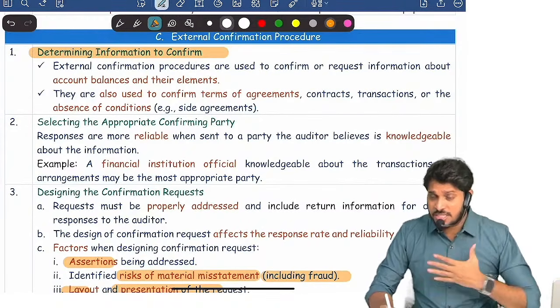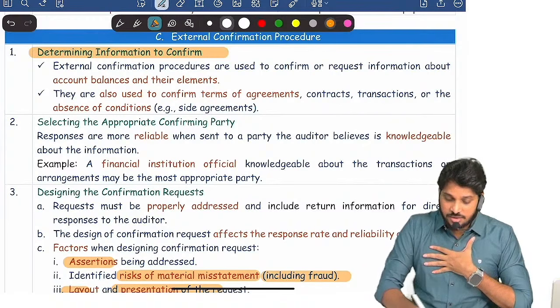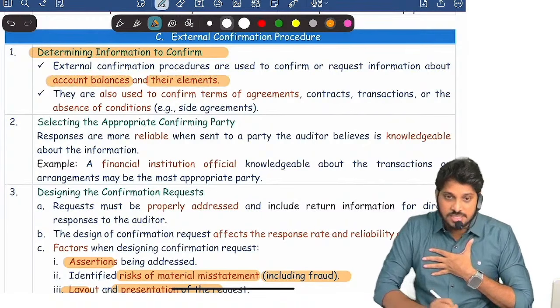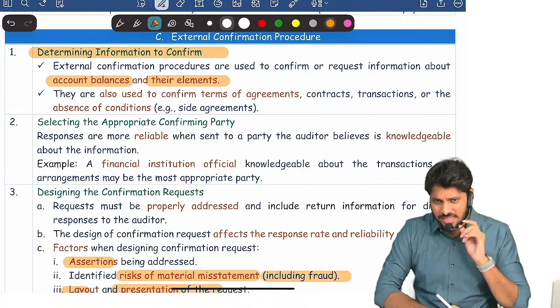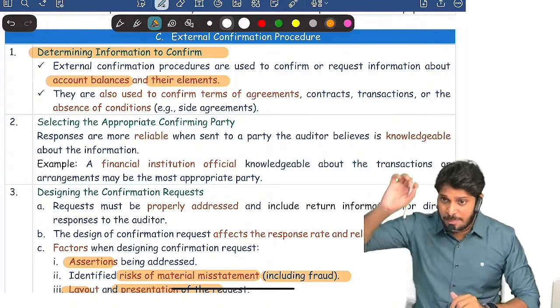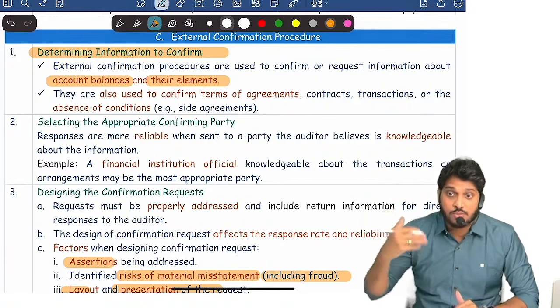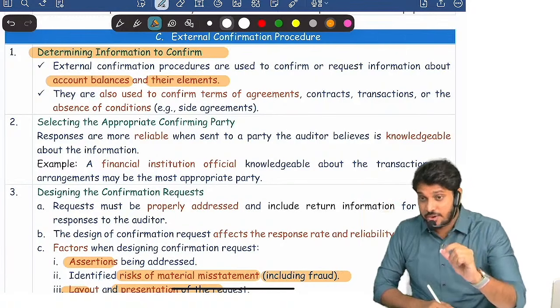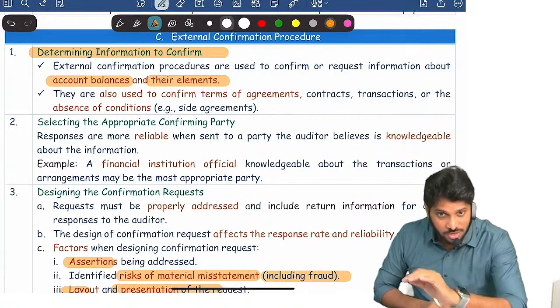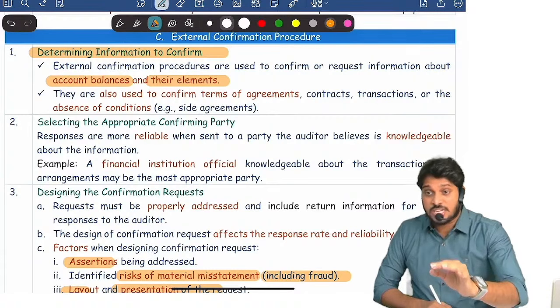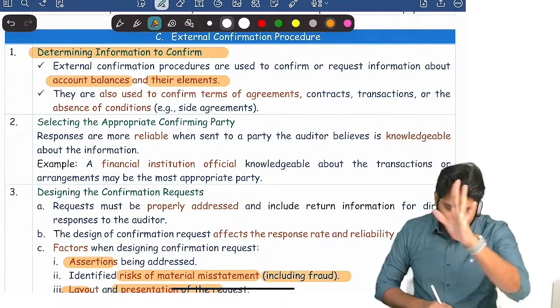And information, the first information we need to decide, right? First, which information? Generally, we all think that external confirmation is used only for account balances and their elements. We generally think that external confirmation is used only for balance sheet items, outstanding balances as on the balance sheet date. That's what we think. No, you can get confirmation even at some other date also, not an issue. You can get confirmation even for non-financial data. Non-financial means what?